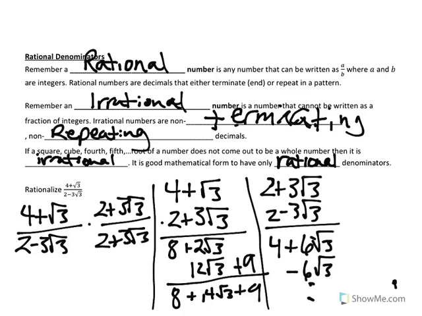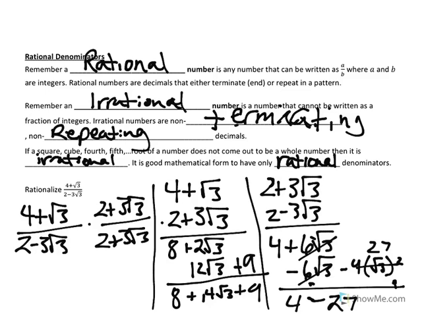And then you have 3 radical 3 times negative 3 radical 3, which is minus 9 times radical 3 squared, which is 27. Okay? So then we're left with 4 minus 27.